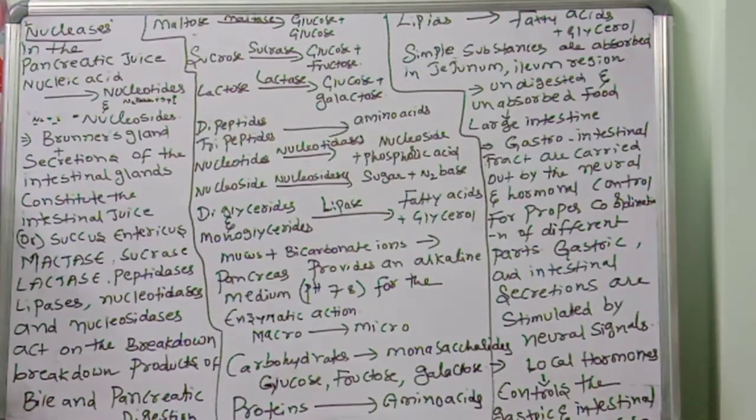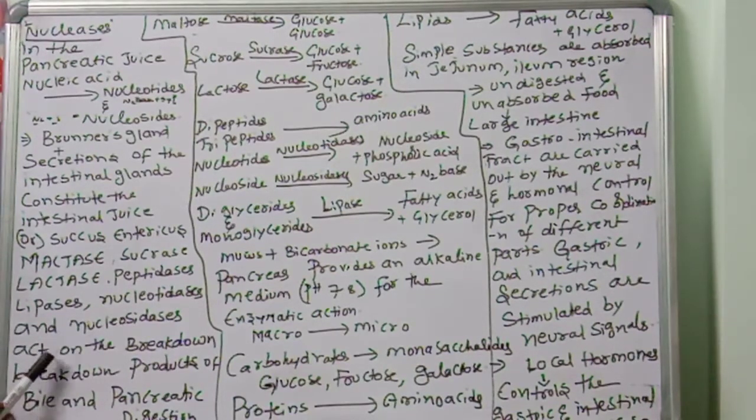Succus entericus contains maltase, sucrase, lactase, peptidases, lipases, nucleotidases and nucleosidases. Maltase digests maltose, sucrase digests sucrose, lactase digests lactose, peptidases digest peptides, lipases digest lipids, nucleotidases digest nucleotides, and nucleosidases digest nucleosides.